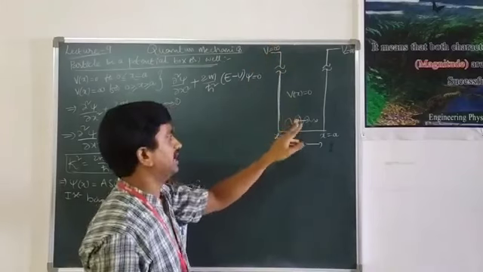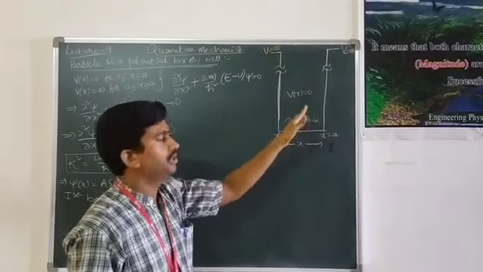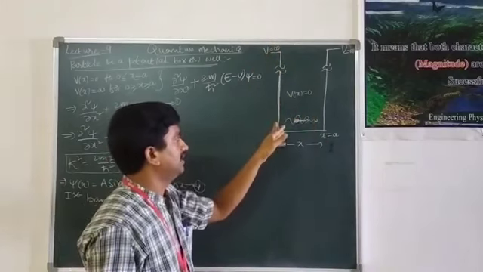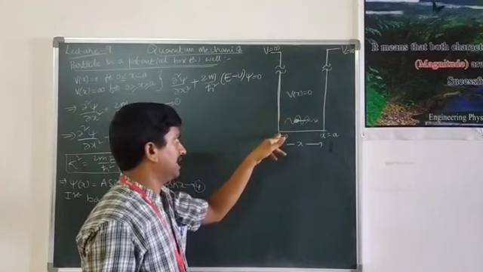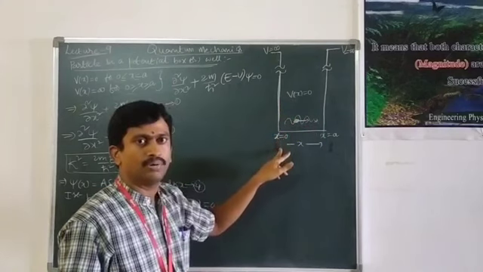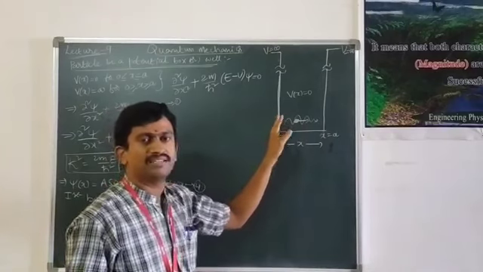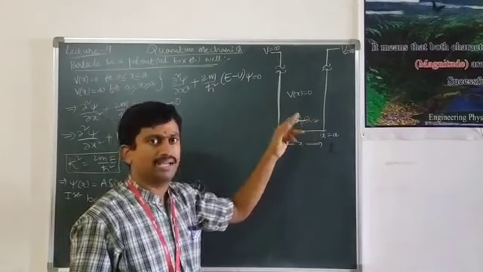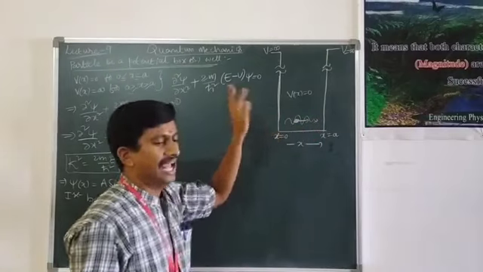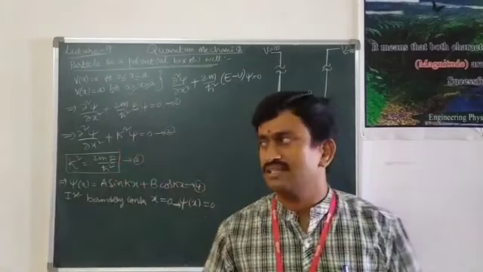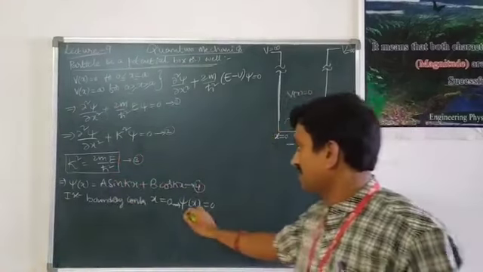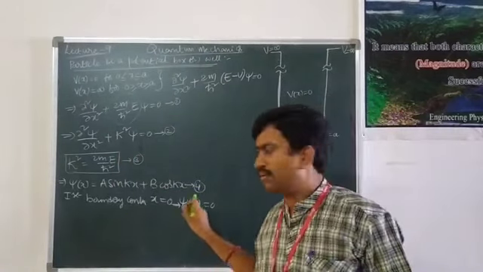Hence, the particle doesn't have that much energy to move further, so it doesn't move at this boundary x equal to 0. As the particle doesn't move, the wave is also not associated with the particle at that position. As the wave is not there, there is no wave function. Hence psi of x is also 0.